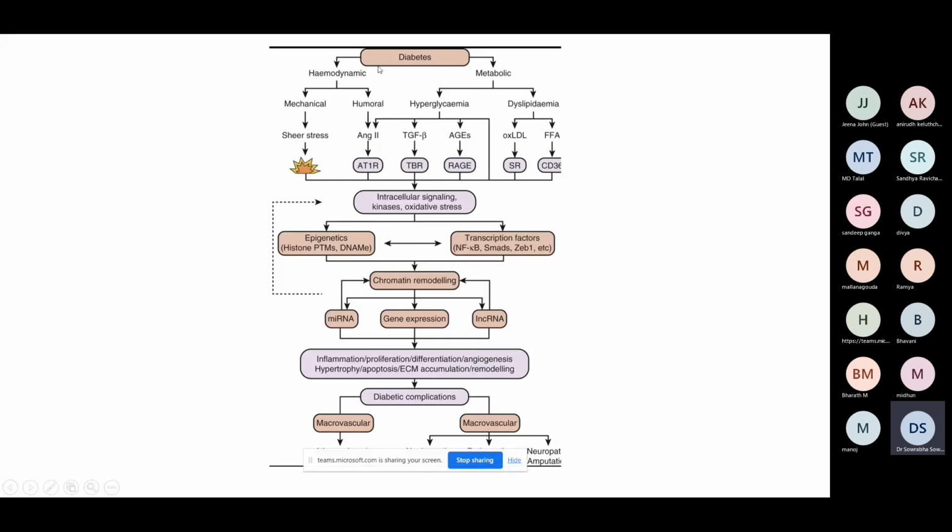So at the onset, you have got the hemodynamic effects and the metabolic effects. In the metabolic effects, concentrate on the blood glucose and the lipids. So all these would be our therapeutic strategies. That is why we would want a good blood sugar control, why we have to address certain lipid targets, what we can do to reduce the hemodynamic side effects. Each of these pathways becomes a therapeutic strategy. So this is in brief about the diabetic nephropathy pathogenesis.